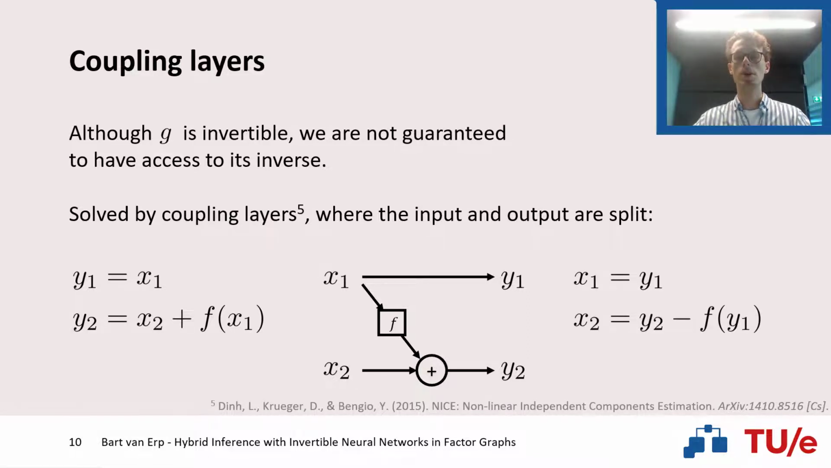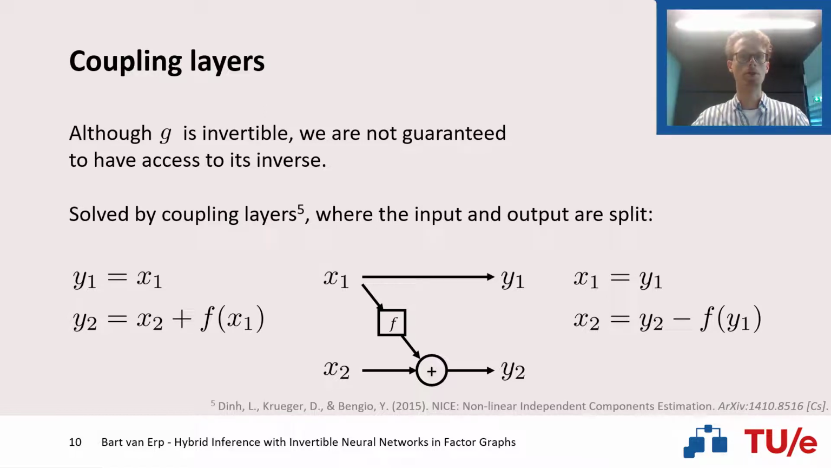Based on this structure, it becomes possible to always extract our input based on our output, as x1 simply equals y1, and x2 can be written as y2 minus a function of y1, or x1 of course, because these are equal. As you can see, there are no constraints on the function f, and this function f can be arbitrarily complex. Basically, by resorting to this construction, where we split our input, we automatically achieve invertibility, with easy access to its inverse function.